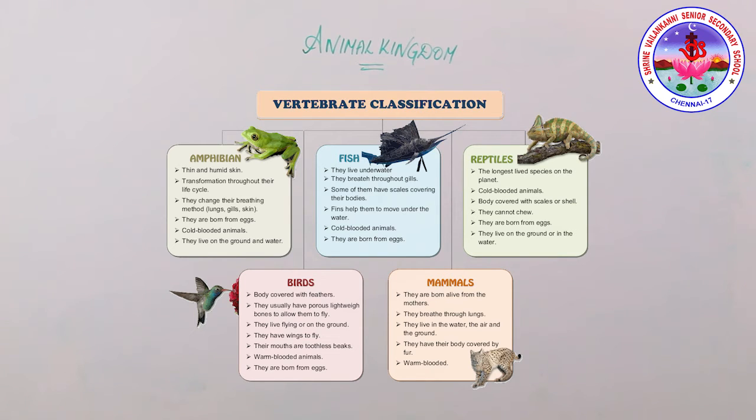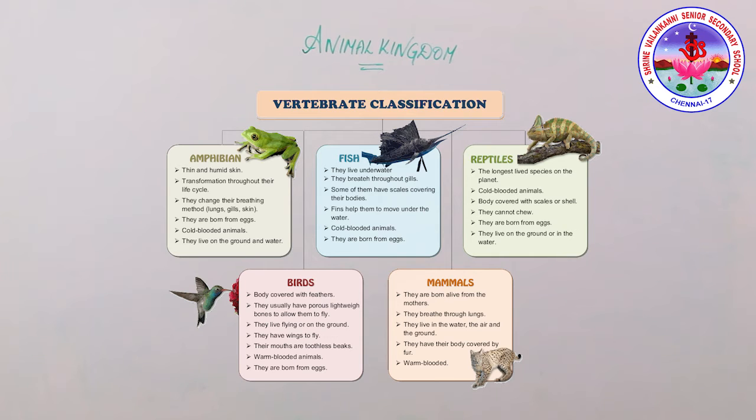Next one is class Reptilia. Example is snakes. They are cold-blooded animals. They breathe with lungs. They also lay eggs, and the body is covered with dry scaly skin in Reptilia.